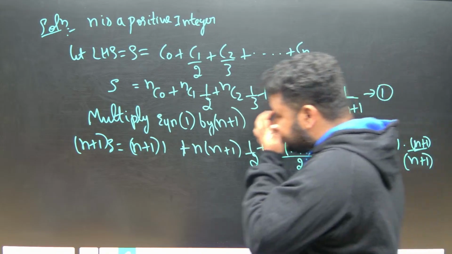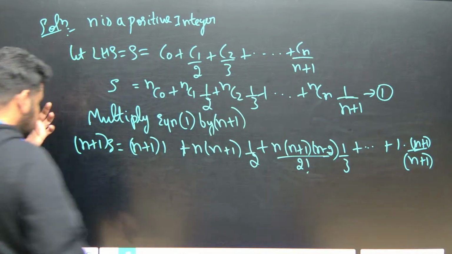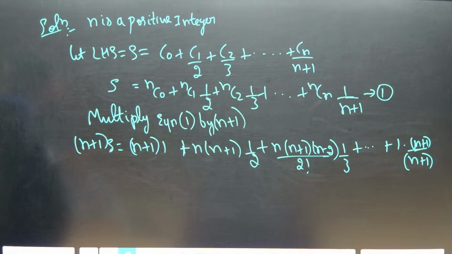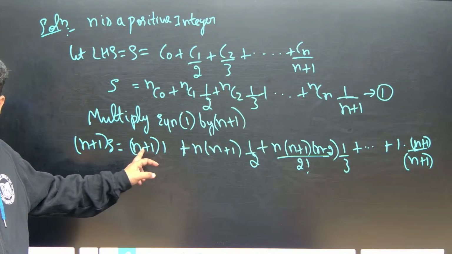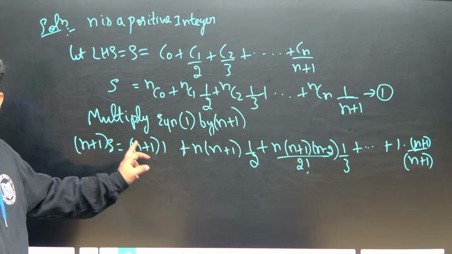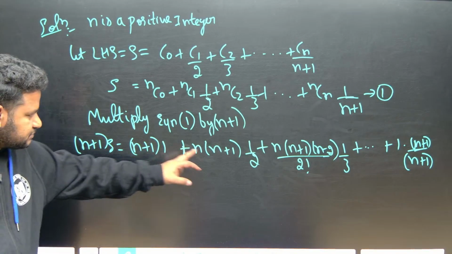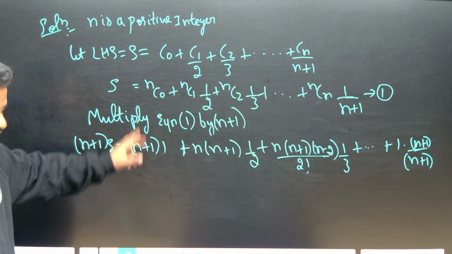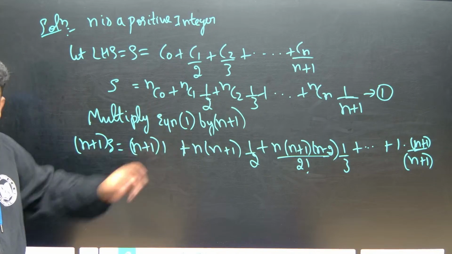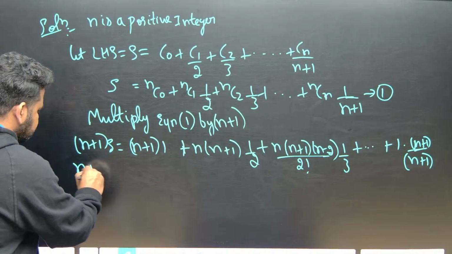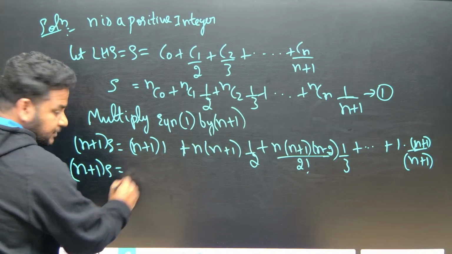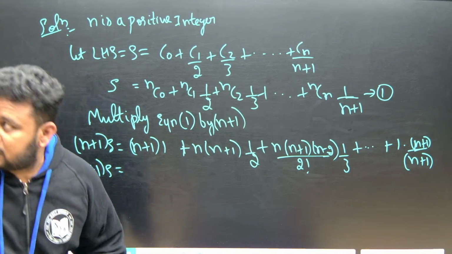Now see here, n plus 1 into 1 is there. Now what will I do? This 1 I can write as n plus 1 C naught, n plus 1 C1. Instead of writing n, I can write n plus 1. So this will become n plus 1 into S, same as the first question.